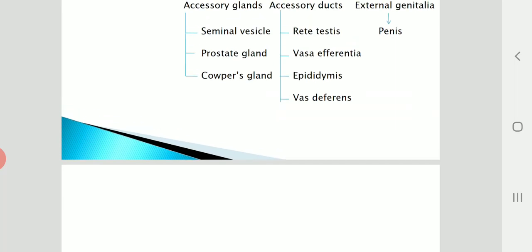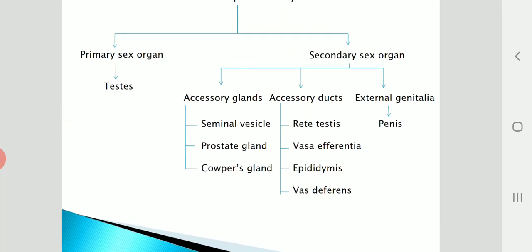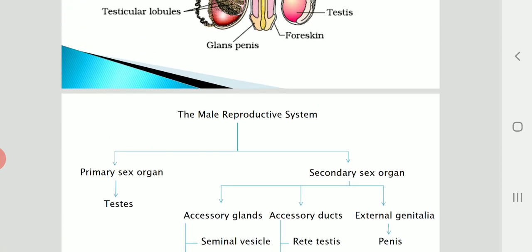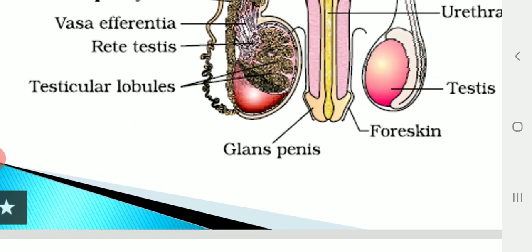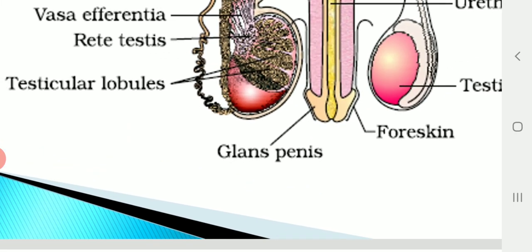Now coming to the last part, which is the external genitalia. The penis is the external genitalia in the case of human males, and it is made up of special erectile tissue that helps in erection during the process of insemination. The distal part of the penis is enlarged, and therefore it is called the glans penis, as you can see in this diagram. And it is covered by a loose fold of skin called foreskin.